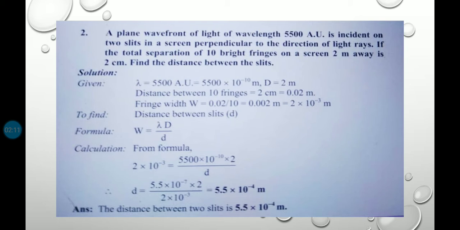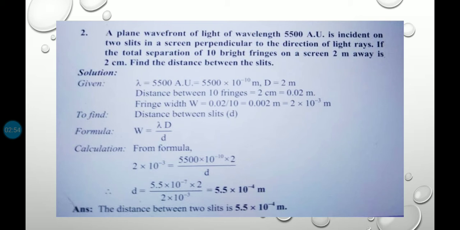Then the next one is a problem. A plane wavefront of light of wavelength 5500 angstrom is incident on two slits in a screen perpendicular to the direction of light rays. If the total separation of 10 bright fringes on a screen 2 meter away is 2 centimeter, find the distance between the slits. Here lambda is given, the distance between 10 fringes is 2 centimeter, and capital D is 2 meter.